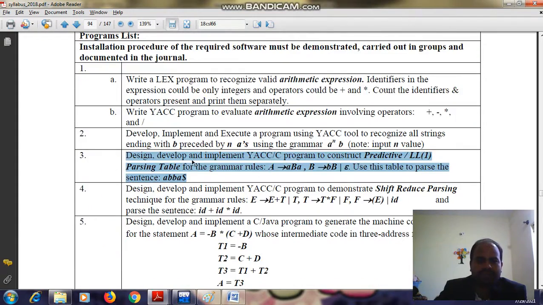The third program says: design, develop, and implement a YACC or C program to construct a predictive LL(1) parsing table for the grammar rules A generates aBa, B generates bB or epsilon. Use this table to parse the sentence abbA dollar. So this is the third program we have to learn today.